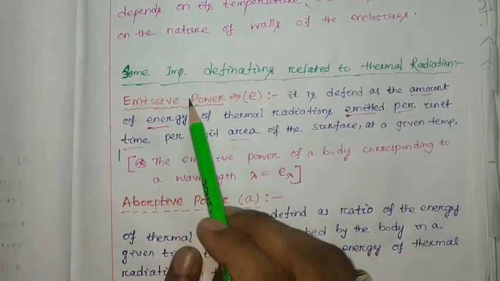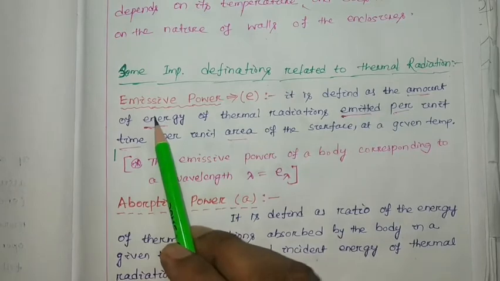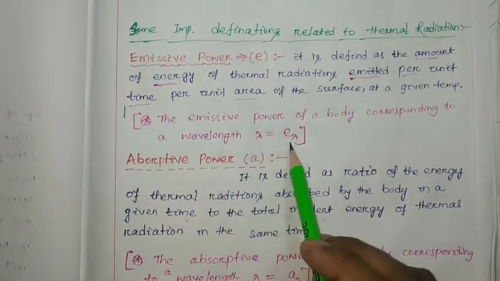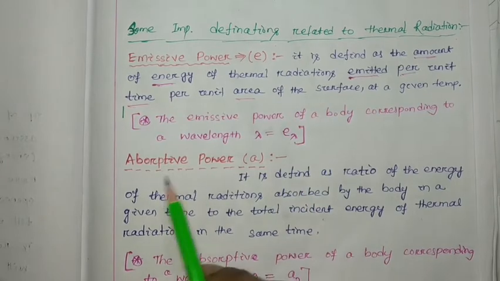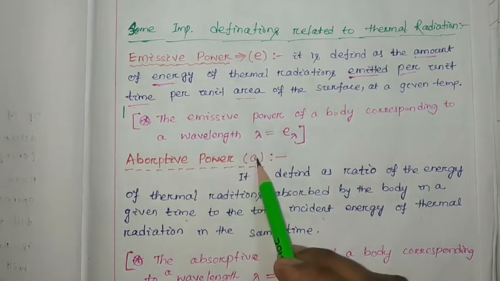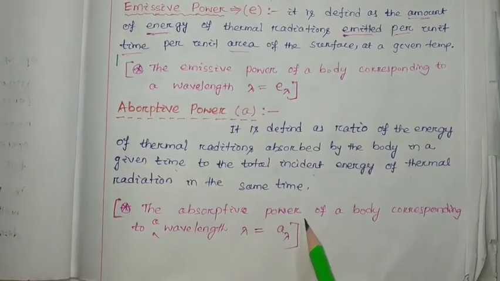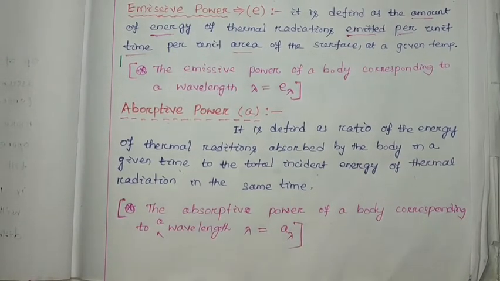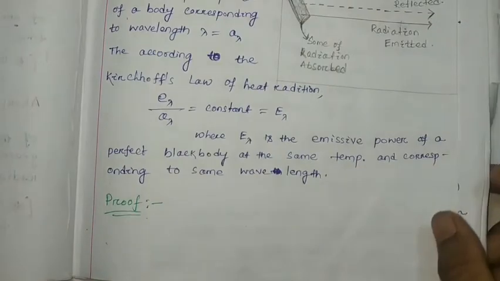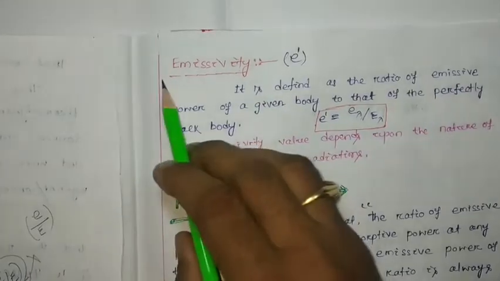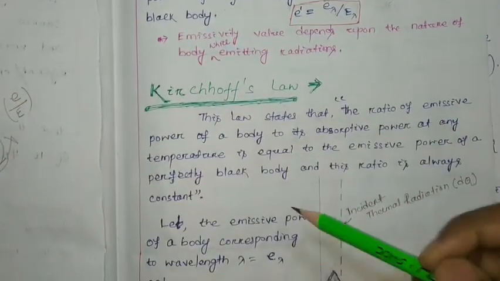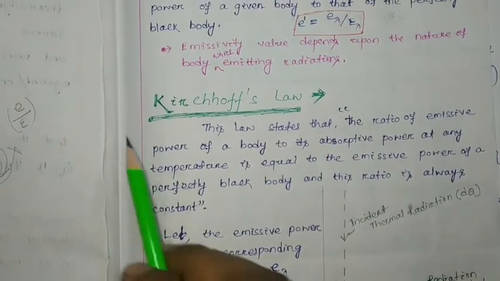important definitions, that is your emissive power represented by E. For a particular wavelength it will be E lambda. Absorptive power is represented by small a. For a particular wavelength it will be represented as a subscript lambda. Okay, and we also discussed emissivity, and in today's class we are going to discuss Kirchhoff's law.